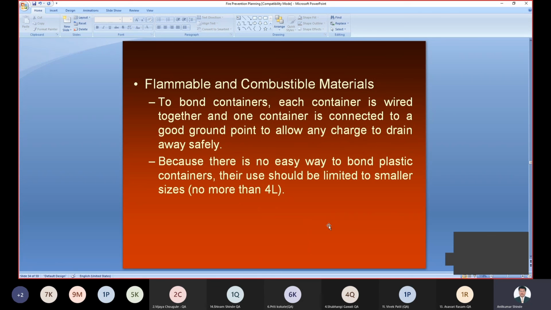Then for flammable and combustible material, the containers should be bonded, and each container should be wired together. One container is connected to a good ground point to allow any charges to drain very safely. This is because plastic containers are not easy to bond. There you can use a limited size, not more than 4 liters. The proper amount of material should be stored in plastic containers, and this should not be much more than 4 liters, as it may cause a problem.